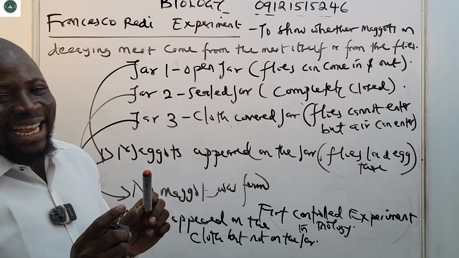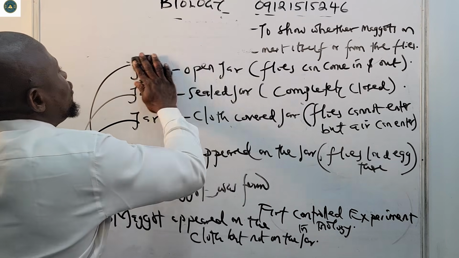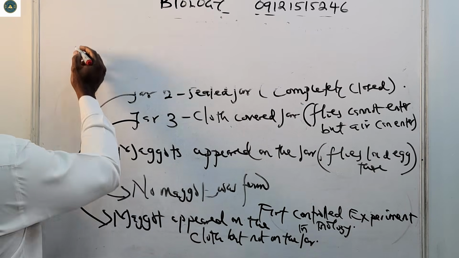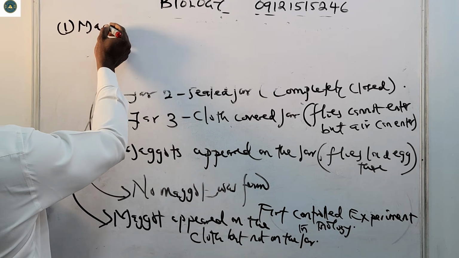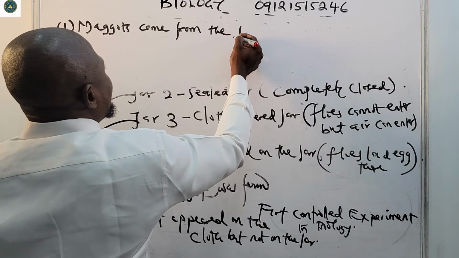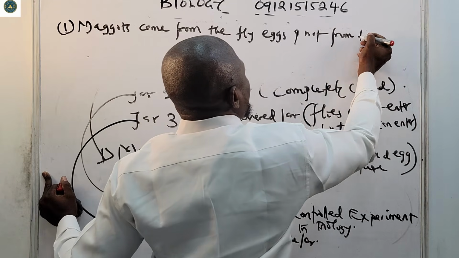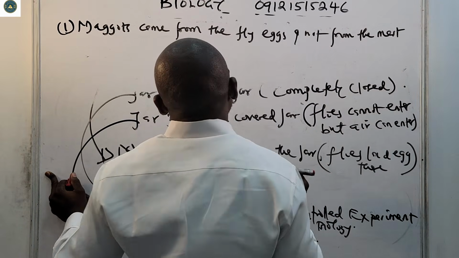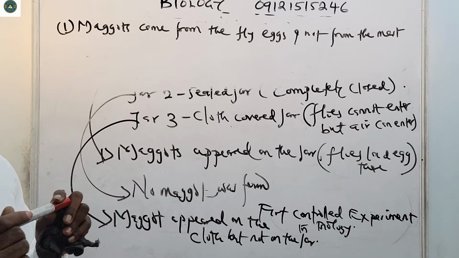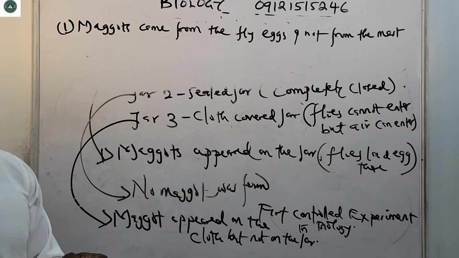So this proved that the maggots came from the fly eggs, and not from the meat itself. Number one, it proved that maggots came from the fly eggs and not from the meat itself. That's the first thing that was proven. After this observation, he concluded that maggots came from the fly eggs and not from the meat.